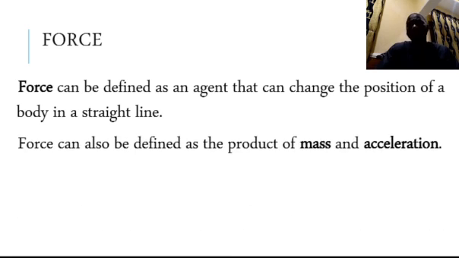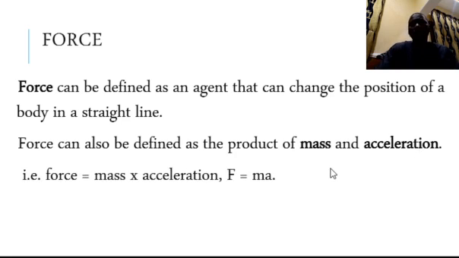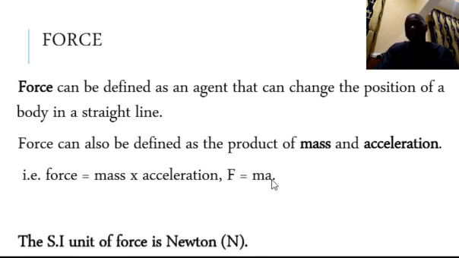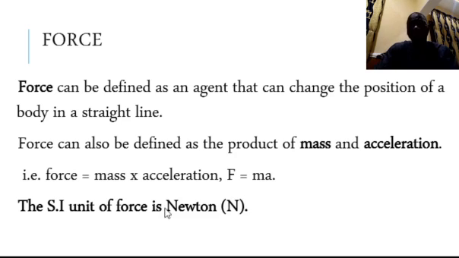Then the mathematical definition of a force can be: a force can be defined as the product of mass and acceleration. So mathematically, you have force equals mass times acceleration, that is F = ma. The SI unit of force is Newton, if you know this, or kilogram meter per second squared. That is the equivalent of Newton.